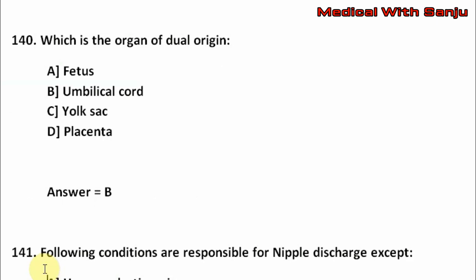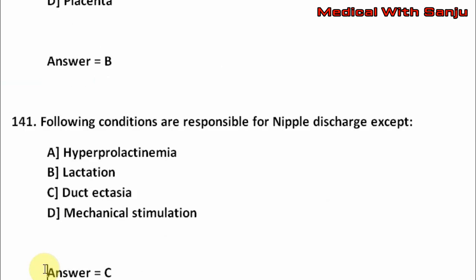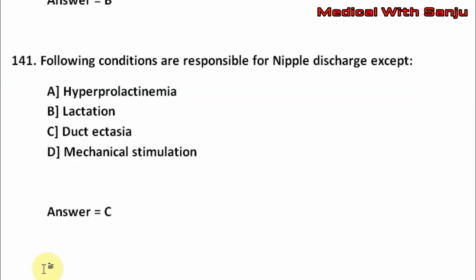Question number 141. Following conditions are responsible for nipple discharge except option A, hyperprolactinemia. Option B, lactation. Option C, duct ectasia. Option D, mechanical stimulation. The right answer is option C, that is duct ectasia.